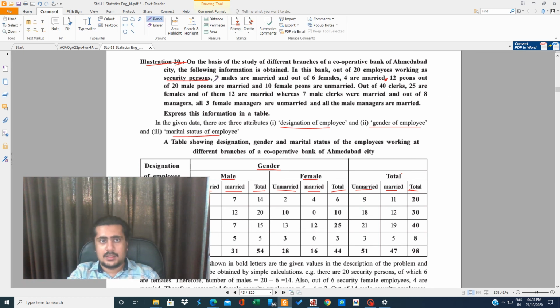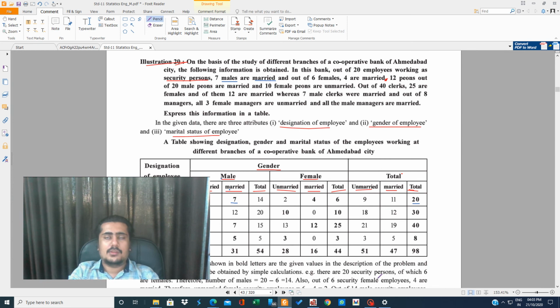Out of 20 security persons, 7 males are married. So see, this is the total security persons. I'm underlining with the blue pen. Out of 20 security persons, 7 males are married. So this is perfectly the combination male married. You can see the pointer: 7 males are married.